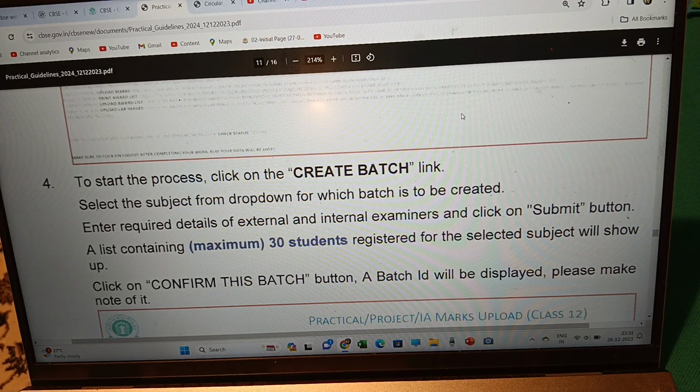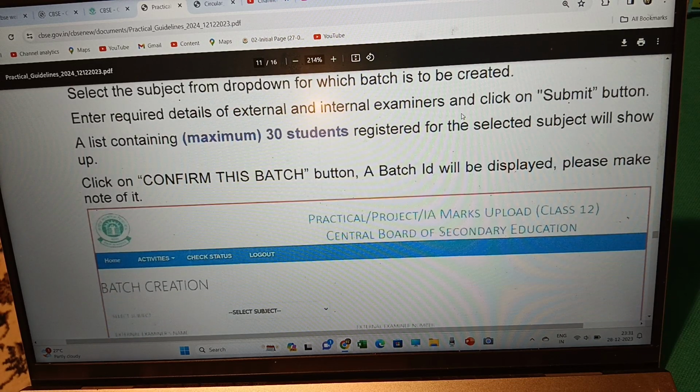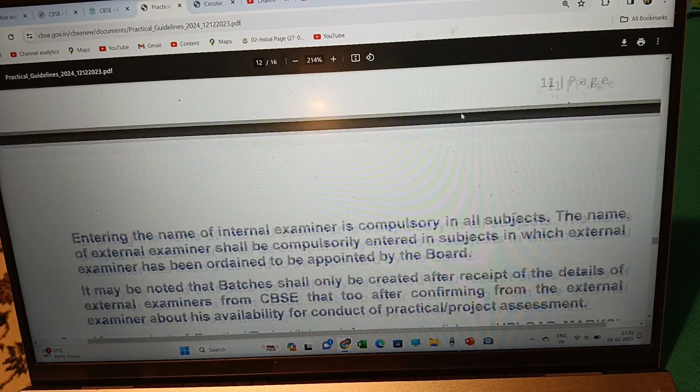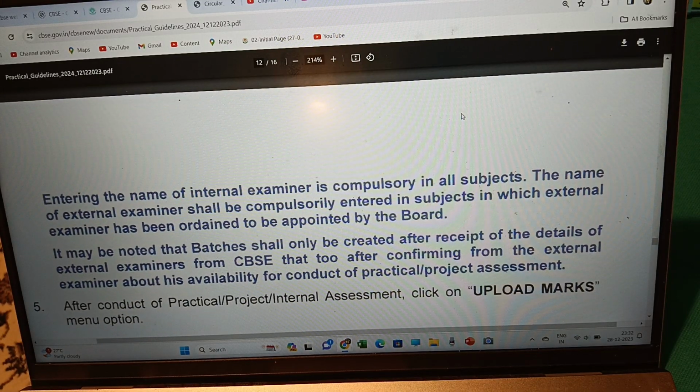A list containing a maximum of 30 students registered for the selected subjects will show up. Click on the confirm this batch button. A batch ID will be displayed. Please make a note of it. So like that you can go through, and entering the names of internal examiners is compulsory in all subjects.